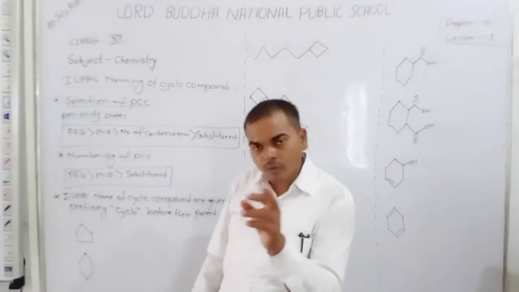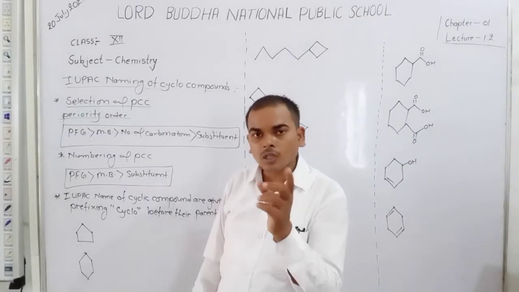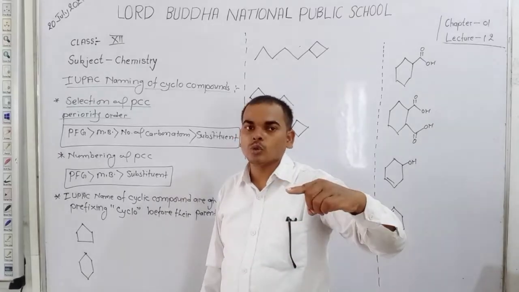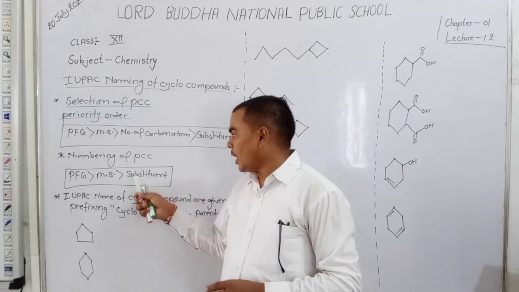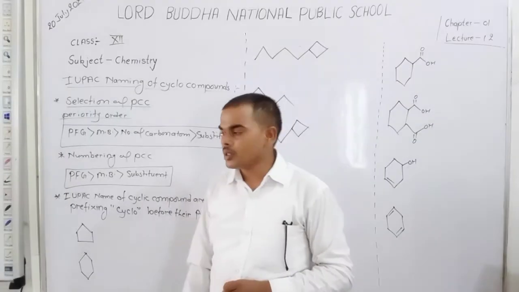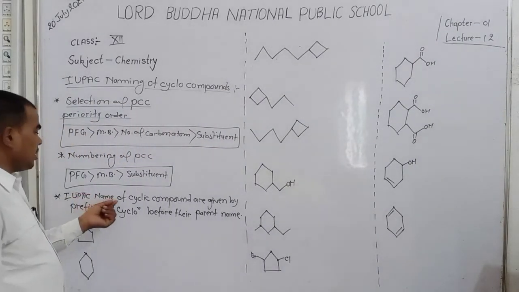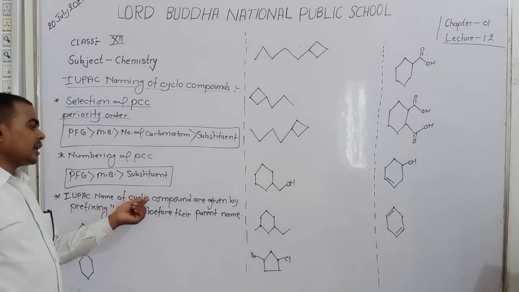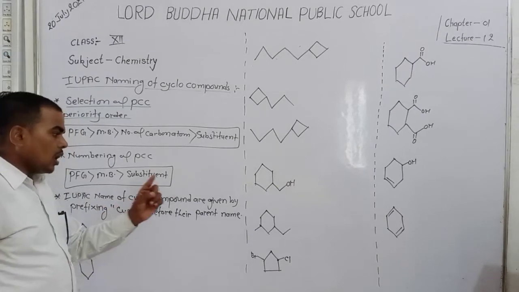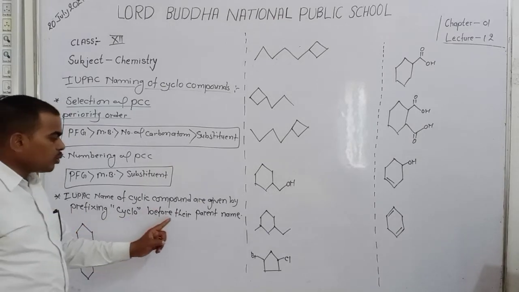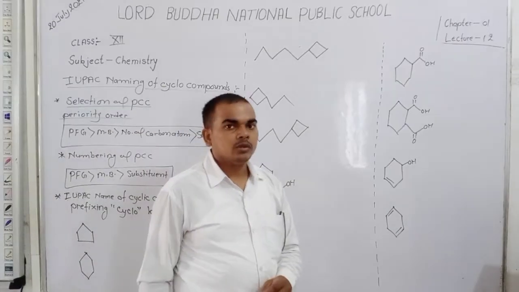If multiple bond and functional group are both present, then you give the priority to the principal functional group, okay, and then substituent. Dear students, in IUPAC naming, cyclic compounds are named by prefixing cyclo before the parent chain.